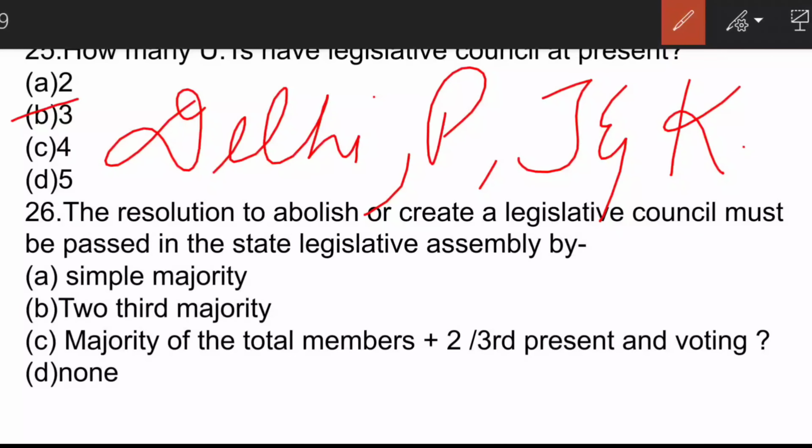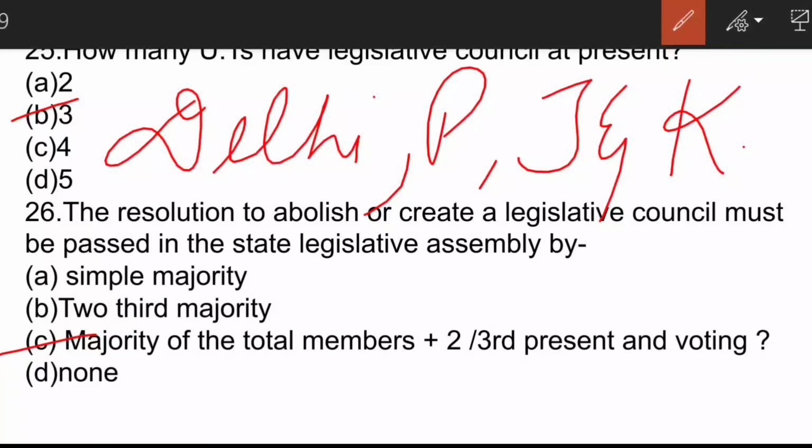which have legislative councils. The next question is, the resolution to abolish or create a legislative council must be passed in the state legislative assembly by? The correct answer is option C, majority of total members plus two-thirds present and voting. Under Article 169, the Parliament can create or abolish Legislative Council and it must be passed by a special majority. That is half of the total membership of the House plus two-thirds present and voting in the state legislature.